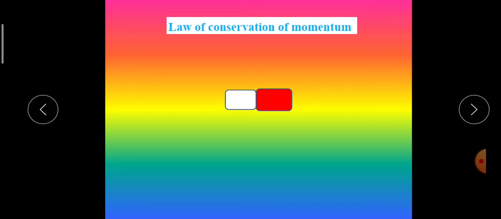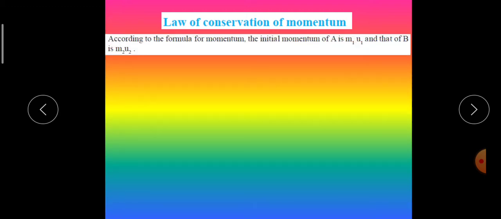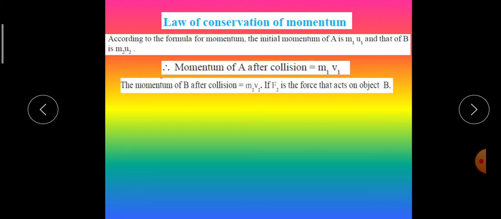The force on object A due to B will be F1, and this force will cause acceleration in A and its velocity will become v1. Initial momentum for A is m1 u1 and that of B is m2 u2. Momentum of A after collision will become m1 v1 and momentum of B after collision will become m2 v2.